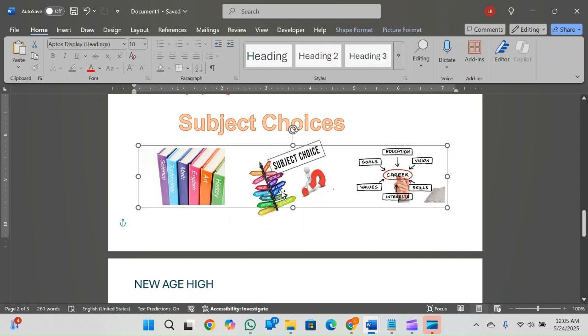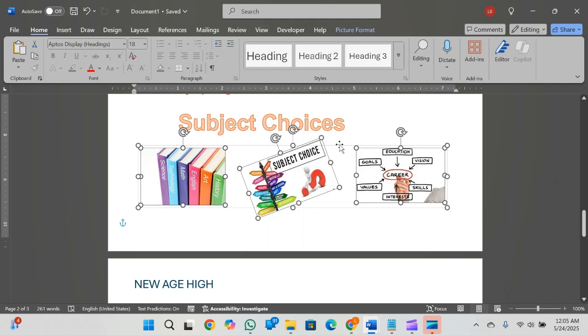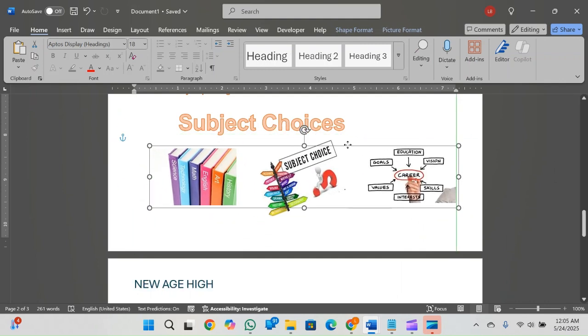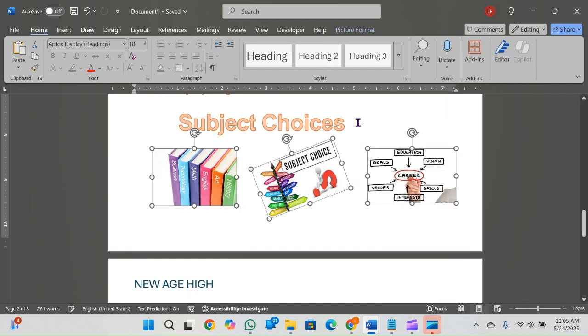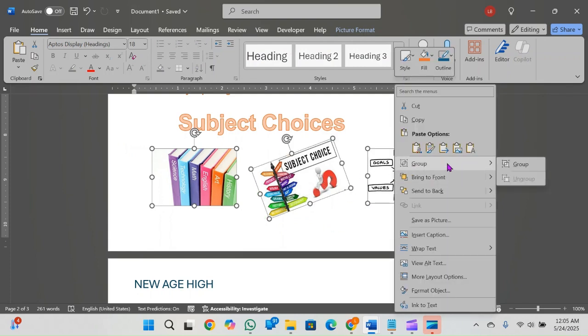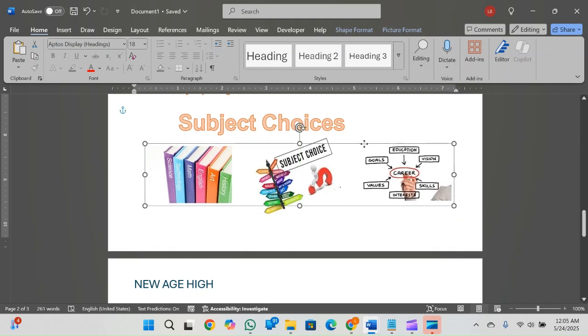First click one of them, control, click the others. If you right click, you see an option that says group. Oh, they are currently grouped, so they can all move together. I'm just going to ungroup them so I can show you how I group them. Click in, control, click the other pictures you want as a group, right click, select group. Now you can move all of it together.